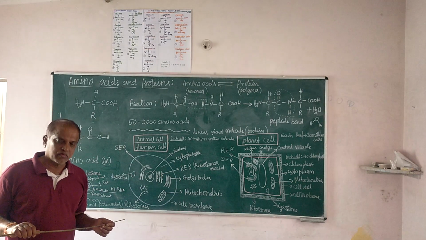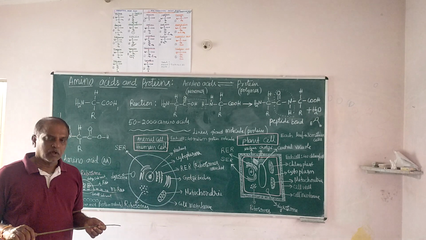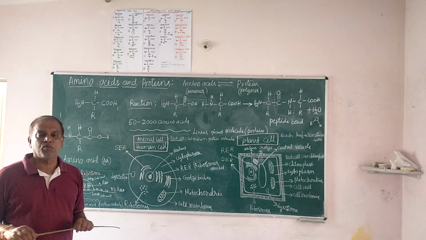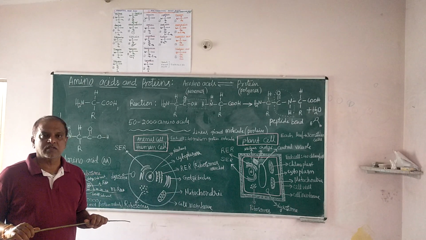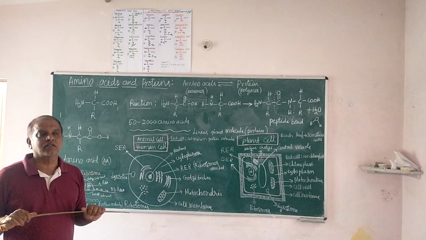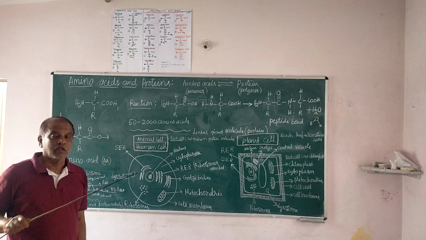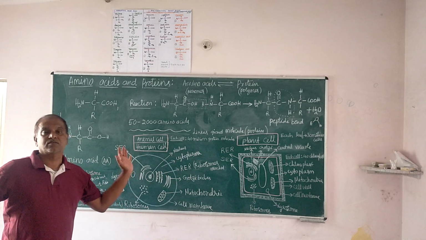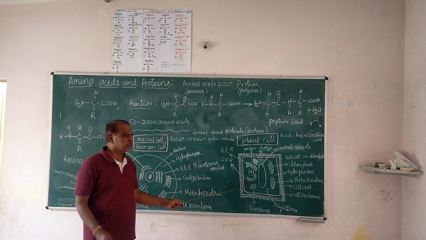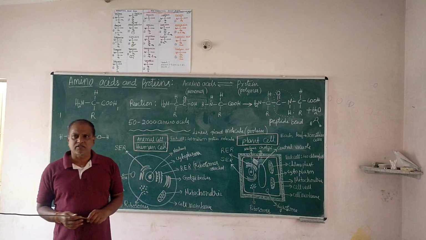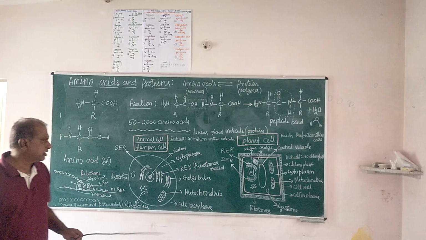Each human body contains how many cells? Of course, different cells are there. 37 trillion cells, not billion. 37 trillion cells in the human body. And plants also contain trillions of cells.